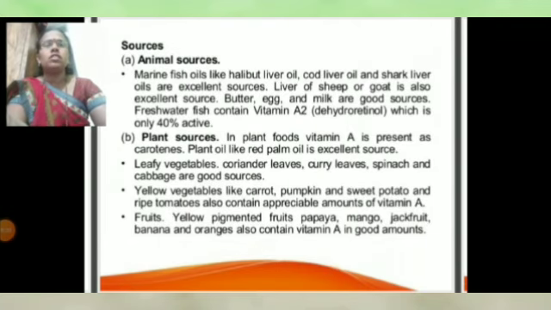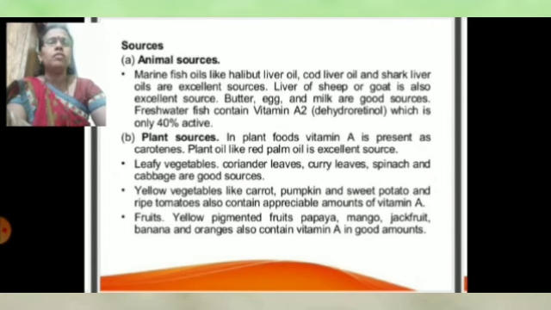Now the different sources of vitamin A. We get vitamin A from animal sources and also plant sources. From animal sources, marine fish oils like halibut liver oil, cod liver oil and shark liver oil are excellent sources.